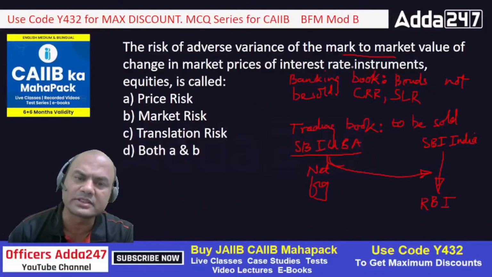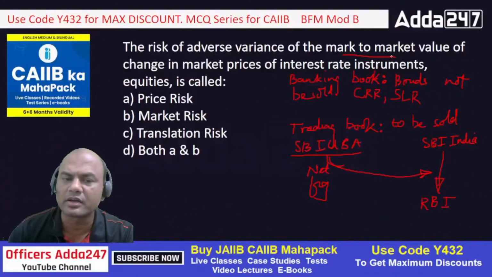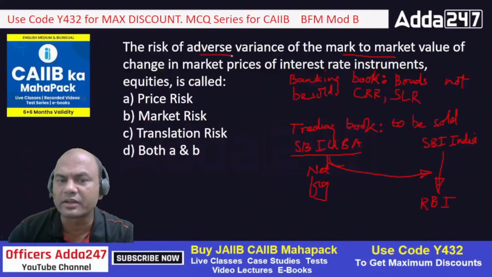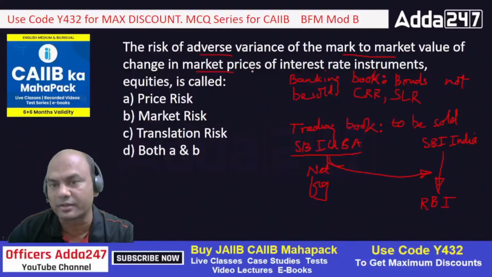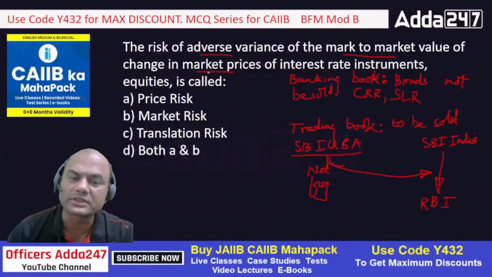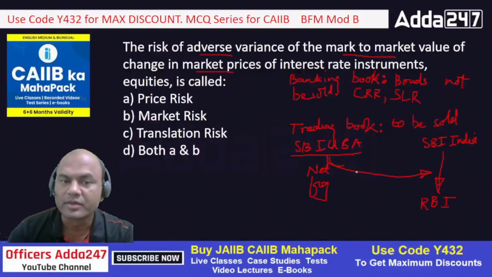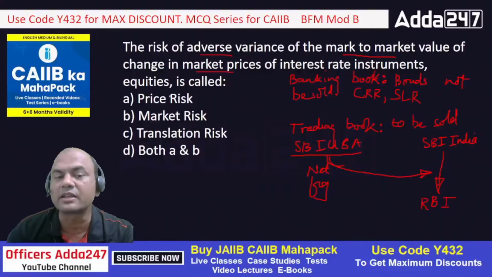But is this related to mark to market? No. It means adverse variance, risk of adverse variance. So is this actually affecting it? No. Basically here, market price, we are only talking of prices where I am selling something. So if I am not selling something, translation risk won't be affected. It's just a notional thing, whereas price and market risk are the actual things.